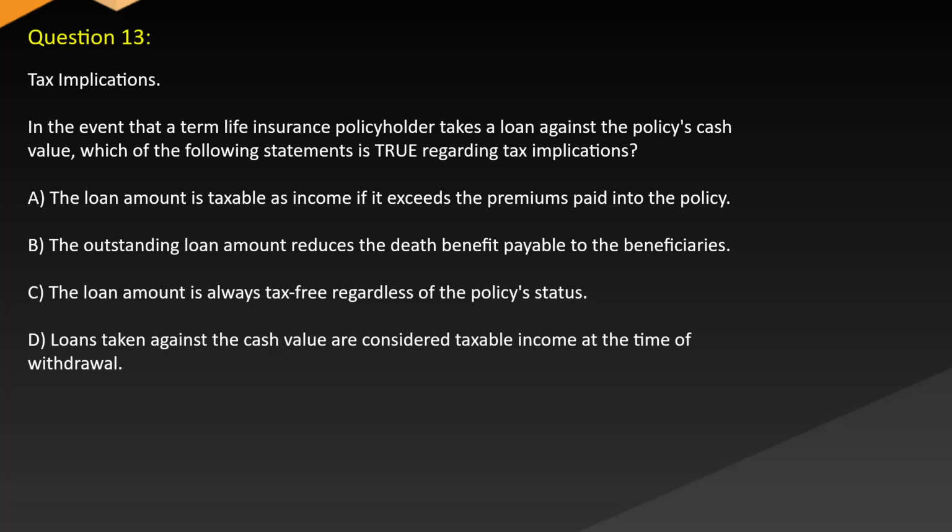In the event that a term life insurance policyholder takes a loan against the policy's cash value, which of the following statements is true regarding tax implications? A. The loan amount is taxable as income if it exceeds the premiums paid into the policy. B. The outstanding loan amount reduces the death benefit payable to the beneficiaries. C. The loan amount is always tax-free regardless of the policy's status. D. Loans taken against the cash value are considered taxable income at the time of withdrawal.